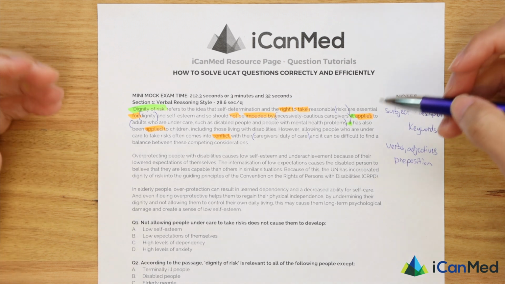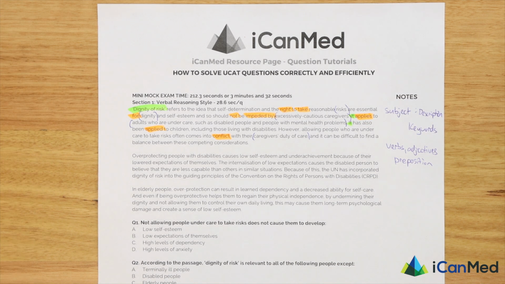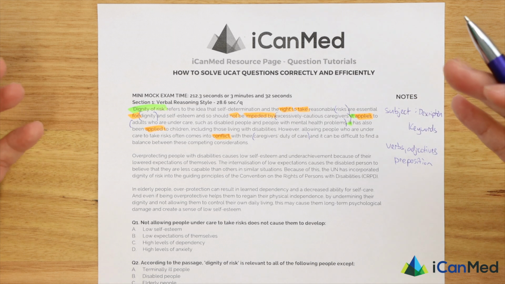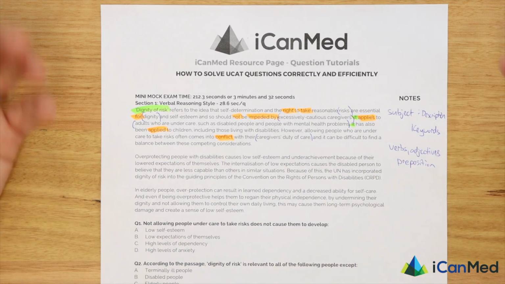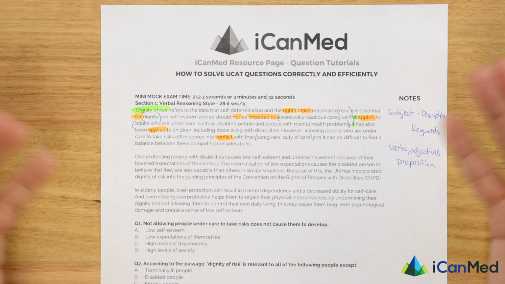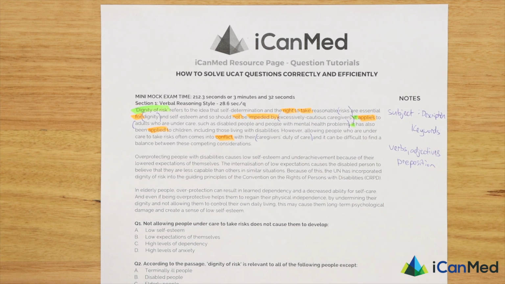So you can see here, there are a lot of words that I did not highlight, because it's just repeating the same point again. Some people may ask, why didn't you highlight the other verbs, adjectives, prepositions? The answer is because it's not important. I don't have to actually remember it to understand that entire sentence. If there's a keyword that you didn't have to remember, and you can still recall that sentence, or it doesn't affect the understanding of that sentence, then there's no point trying to commit it to memory.